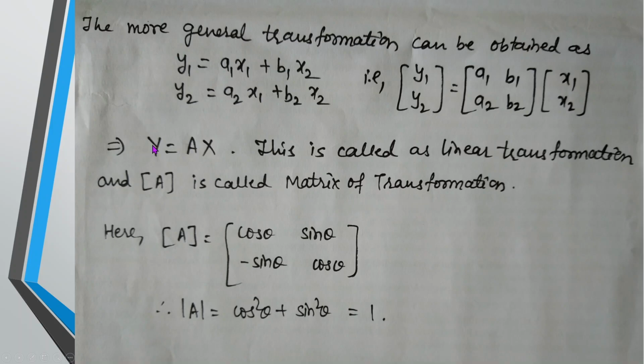I know that Y is expressed in terms of X with the help of A, that means Y is completely changed in terms of X, or I can say X is expressed in terms of Y with the help of A, and hence this matrix A will be called the matrix of transformation. Now in the earlier case, what was that matrix A? Matrix A was cos theta, sin theta, minus sin theta, cos theta. Calculate the determinant. The determinant will be cos square theta plus sin square theta, which is equal to 1. So the determinant of this matrix A is equal to 1.